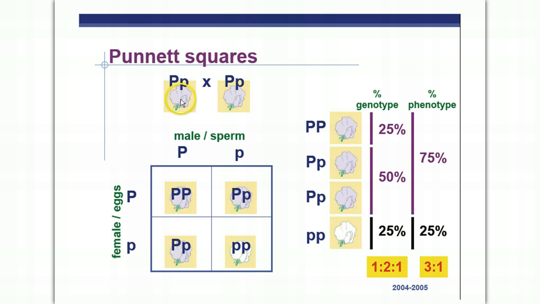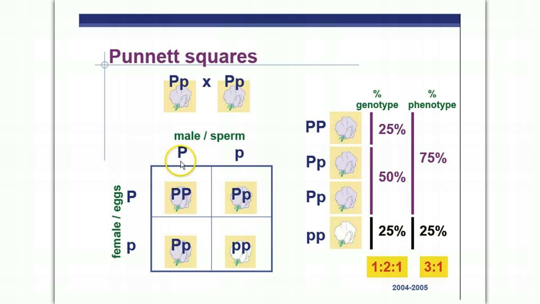So this parent here can either make gametes with the dominant allele or the recessive allele, and that's represented on a Punnett square. We also have the other parent, and that parent also in this example is big P, little p, having a dominant and recessive allele, and they're going to make gametes by meiosis as well. So the female parts of the plant are going to make either eggs with the dominant allele, big P, or the recessive allele, little p. And then we can do the cross, what happens when the male sperm and the female egg combines together.